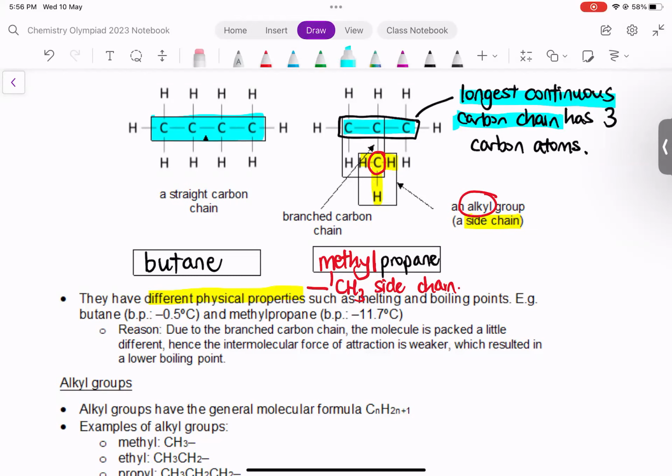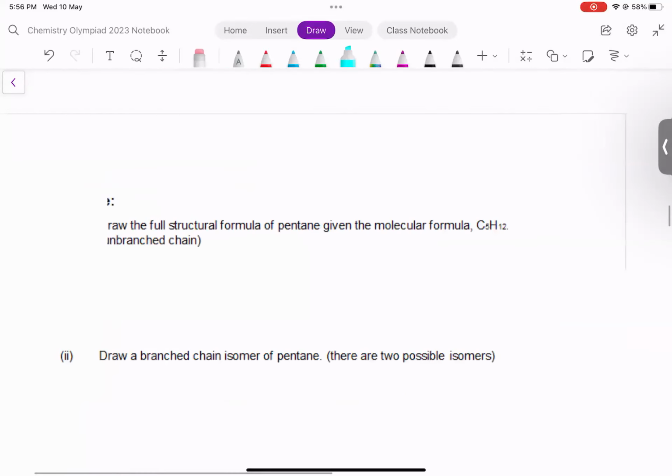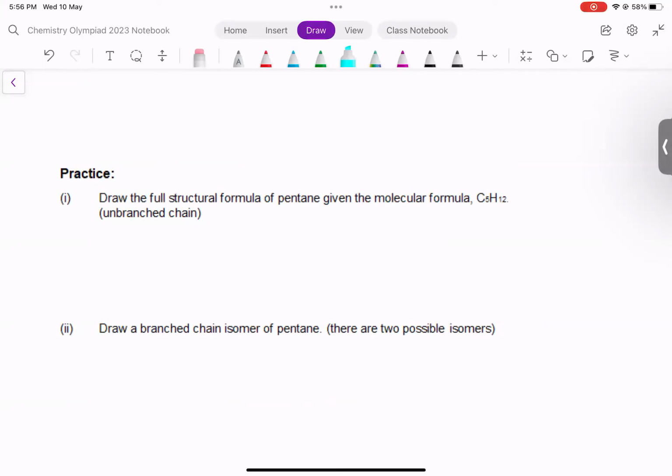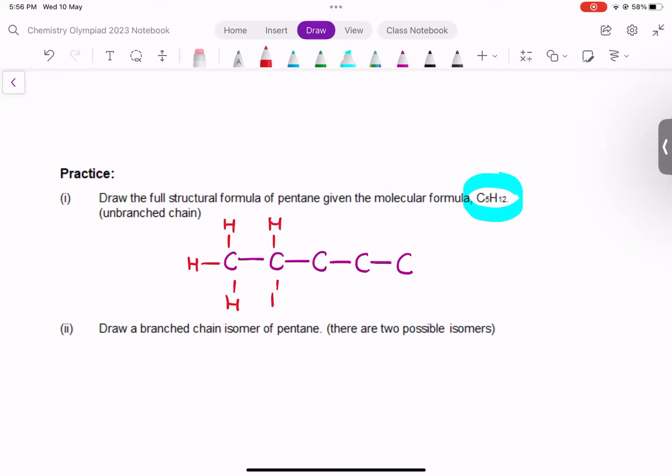Okay? Now moving on to the next page is practice on isomerism. So now we are dealing with something bigger, C5H12, but the principle is the same. I start off with 5 carbons straight chain. I make sure everything has 4 bonds around itself. Every carbon must be well taken care of with 4 bonds around itself.